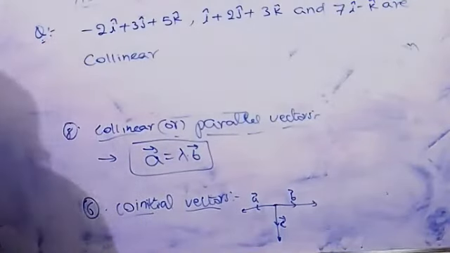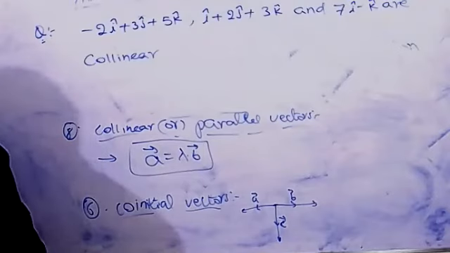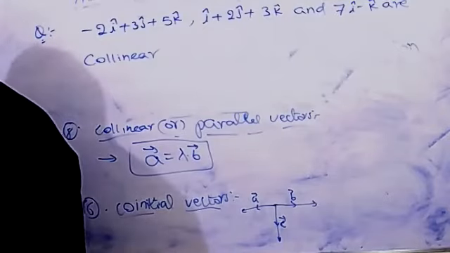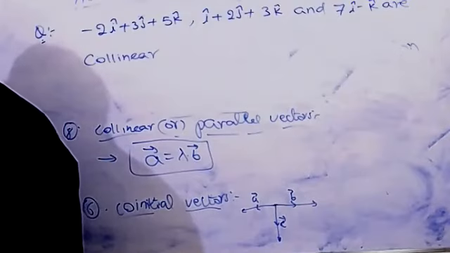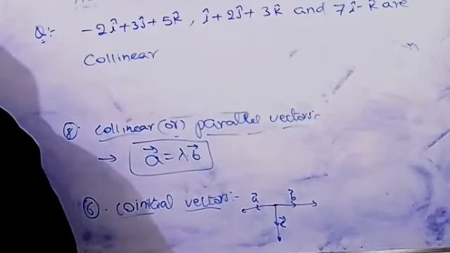Then how to prove this? They are asking very clearly to show that the three given vectors are collinear. Always first find the directions of the vectors: direction of AB, direction of BC, direction of AC.